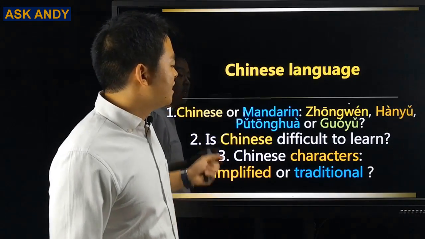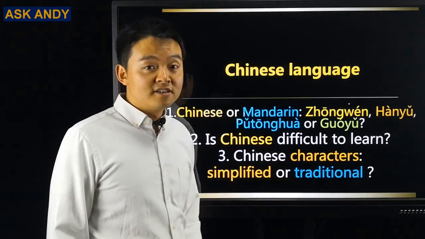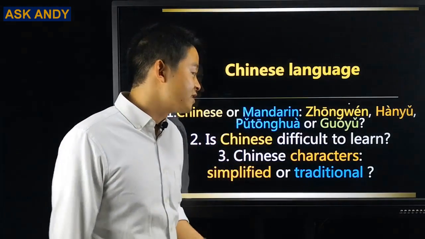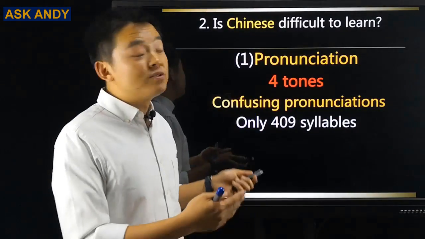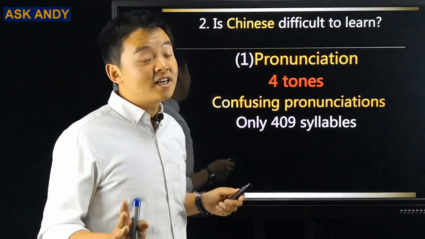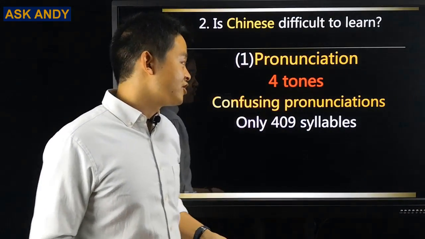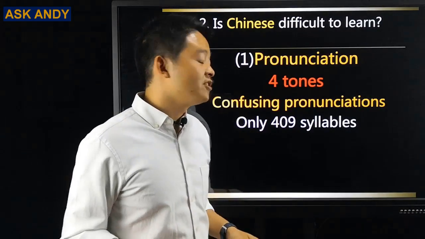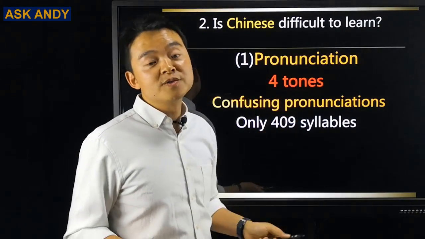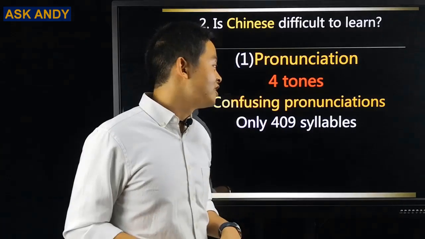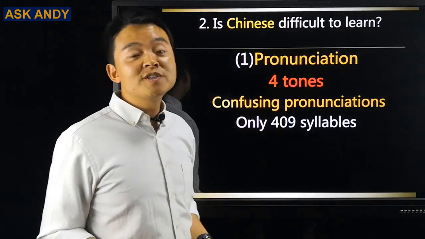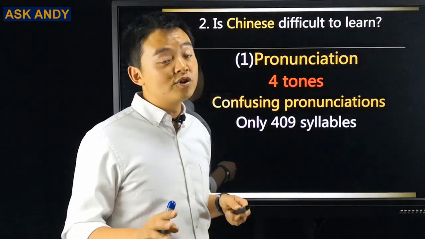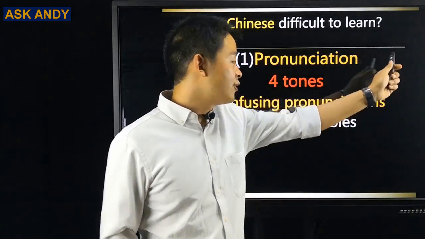Question number two is, is Chinese difficult to learn? I'm going to compare the Chinese language and the English language to answer this question. Let's start with point one, pronunciation. As an English speaker, you're going to find the Chinese pronunciation is tricky in its 4 tones because we don't have tones in the English language. How can you make the 4 tones easier? I shared my tips and tricks in my previous videos for 4 tones. You can check the video here.